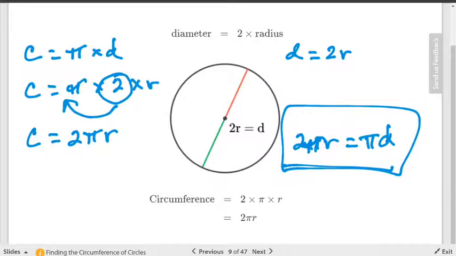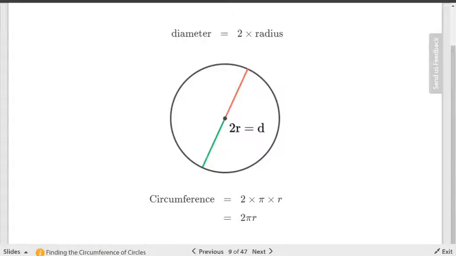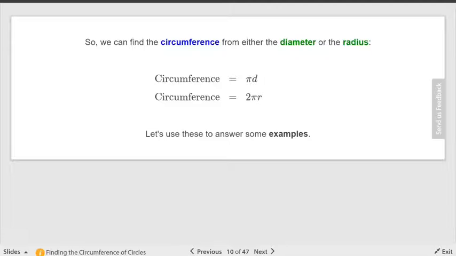You have to use one or the other. So it doesn't matter which formula you use, they will both give you the circumference. But it depends on the information that you know.